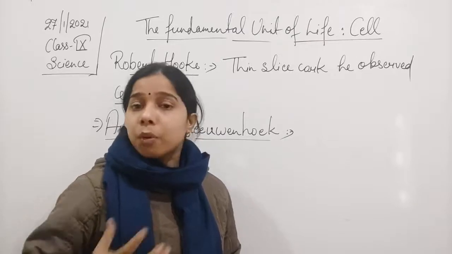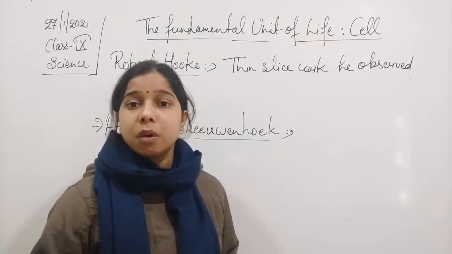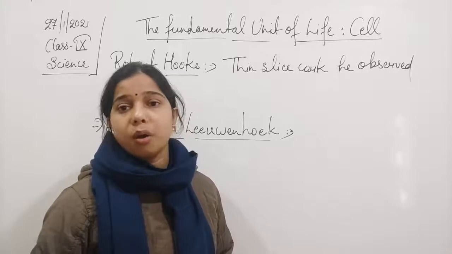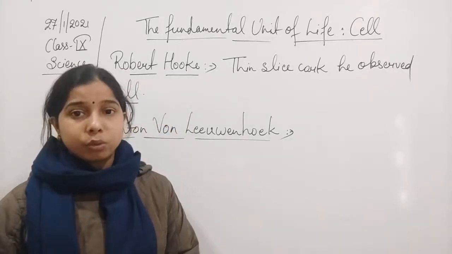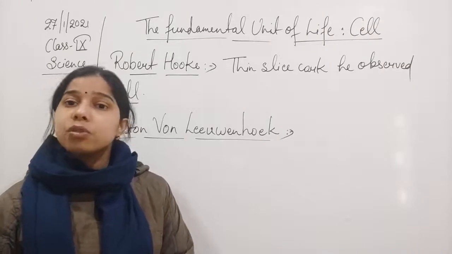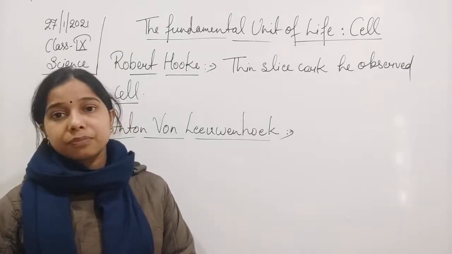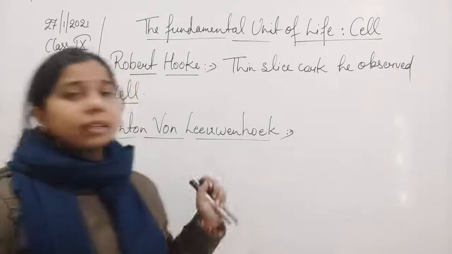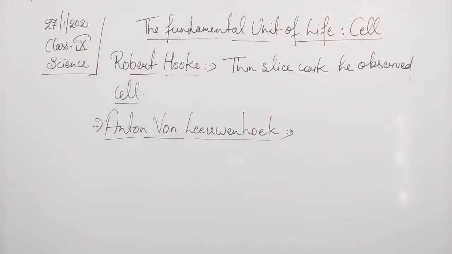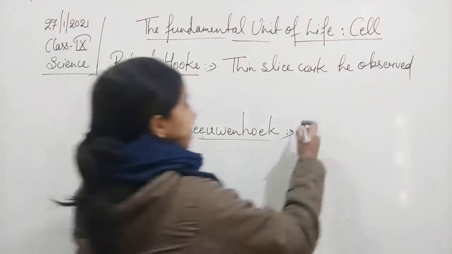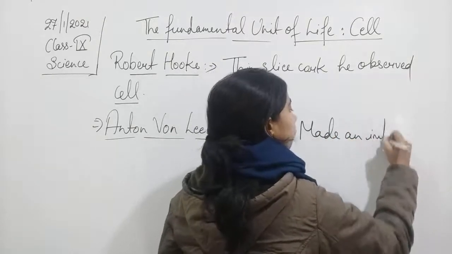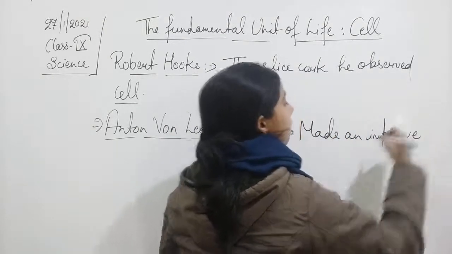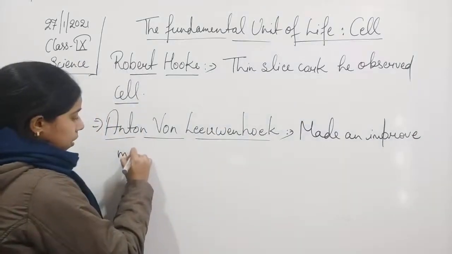Then he started working on it, and he found the sperm cells of a human, a dog, and a rabbit. First of all he improved the microscope, and then he saw the cell. So the first thing we can write here is that he made an improved microscope.